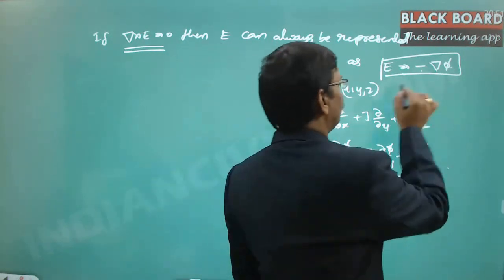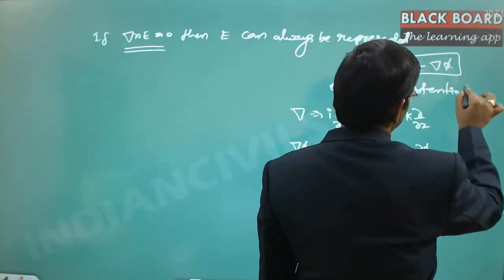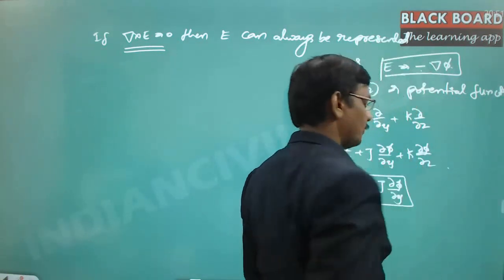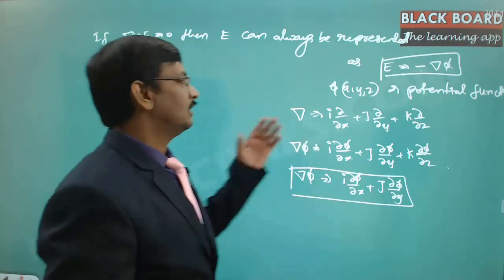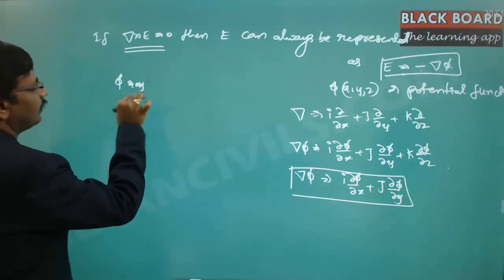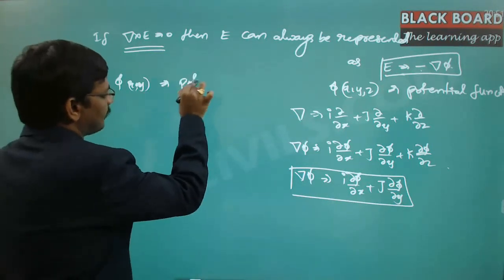And this function phi is called the potential function. Right? So this is called the potential function. So this phi is called phi of x comma y in two dimensions. So this is called the potential function.